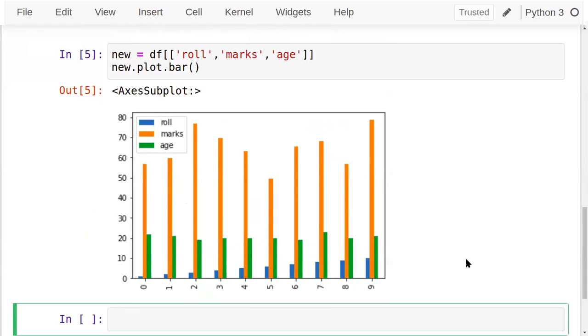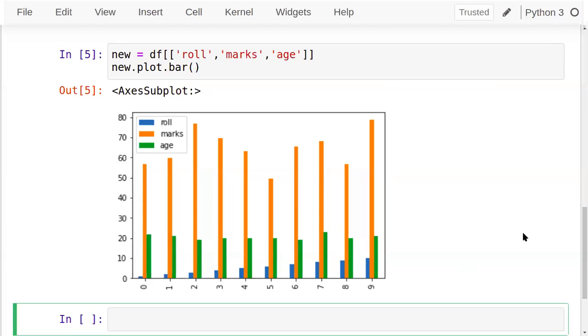Here we have not applied any color coding to it, or used the grid also. But those facilities can be taken from matplotlib also. You can use matplotlib functions to decorate this particular plot. But you can use the direct function. See, you can now compare how roll numbers are changing. Obviously it's incrementing, and how the ages are there, how the marks are there. So the default data frame I'm applying internally.